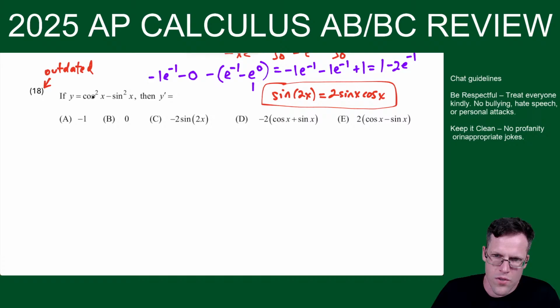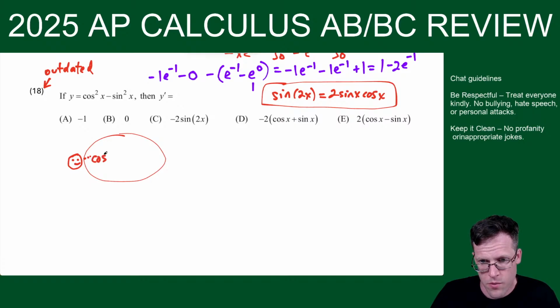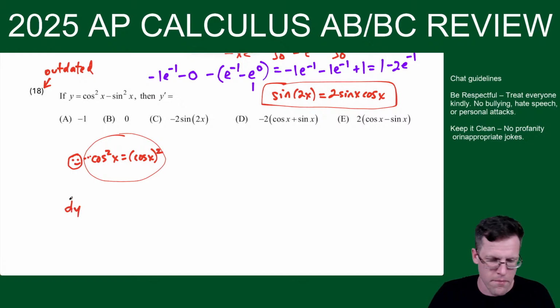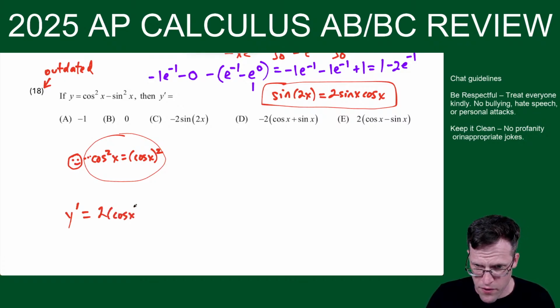So chain rule here. When I hear cosine squared x, in my head I think of cosine x in parentheses squared. Okay, so when we find the derivative, or I'll say y prime, not dy dx, because they're saying y prime, equals, I do the derivative of the outside first. I go 2 times cosine x to the first, but then times the derivative of cosine, which is negative sine.